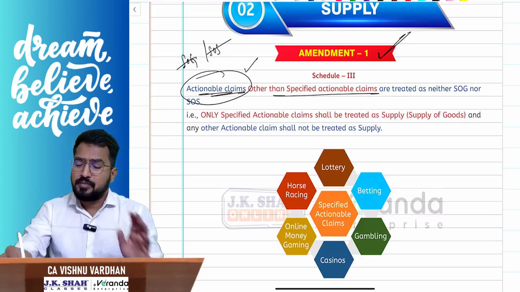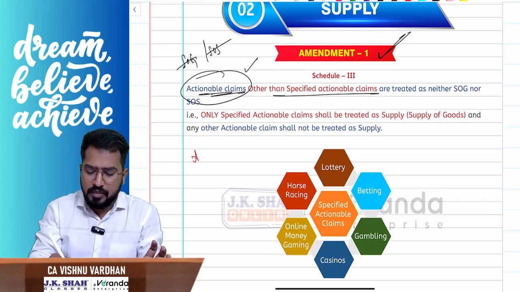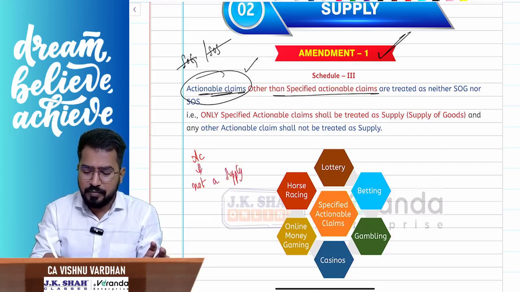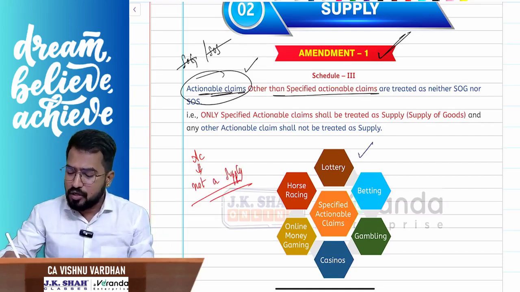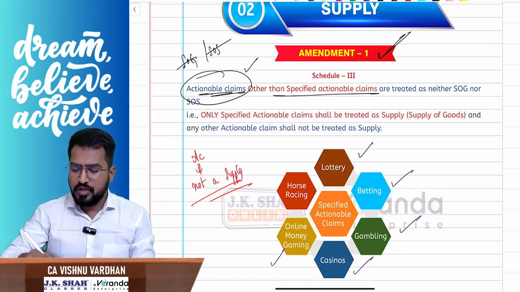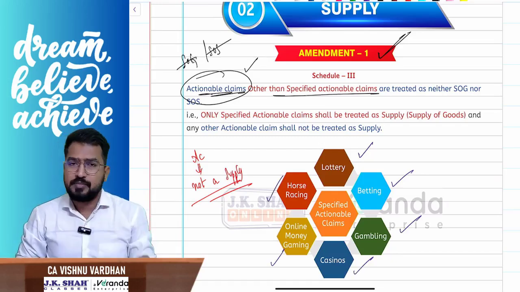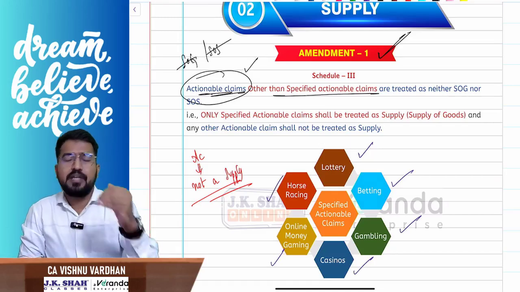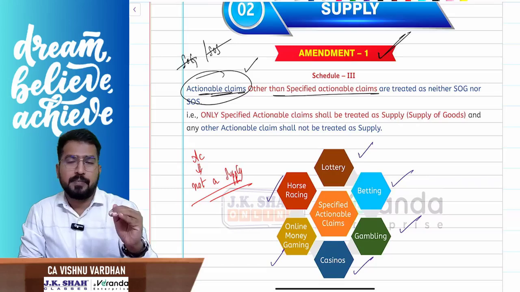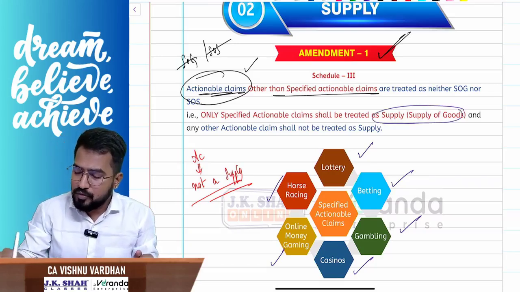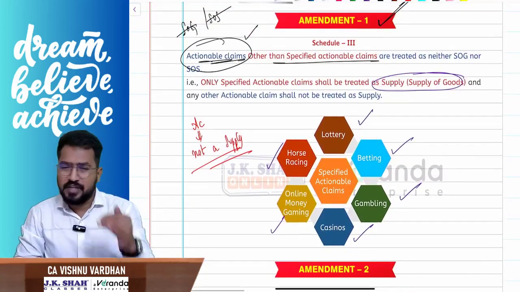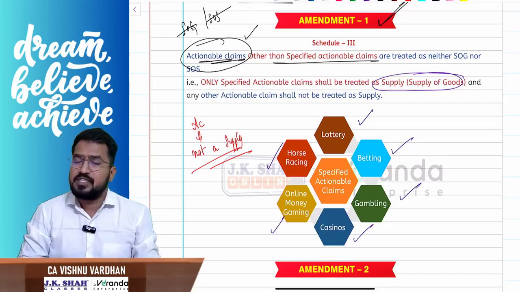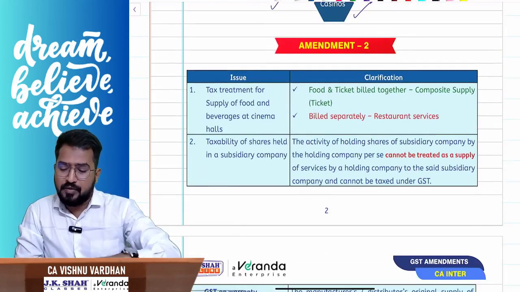That means if you see any actionable claim, that is not a supply. But what do you mean by specified actionable claims? Lottery, betting, gambling, casinos, online money gaming, and horse racing. These 6 things are specified actionable claims. Already you know this. If you are dealing with these 6 things, it is a supply and it will be treated as supply of goods. That is amendment number 1. This one we have already seen, an old amendment, not exclusively related to this Jan 25 attempt. Let us move on to the next amendment quickly without wasting time.